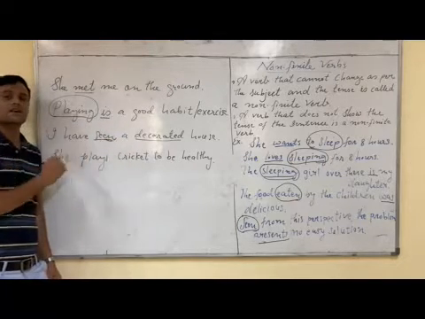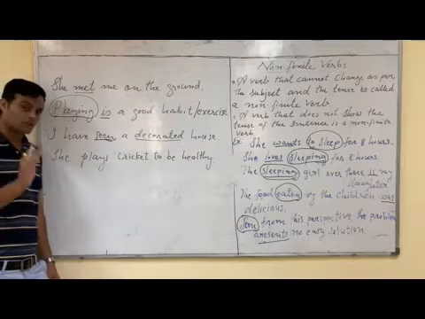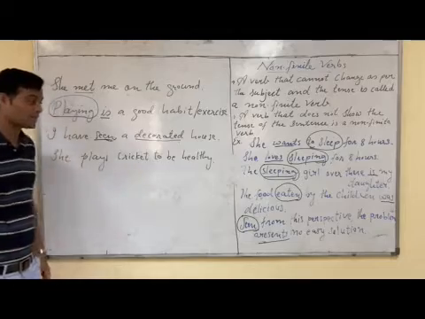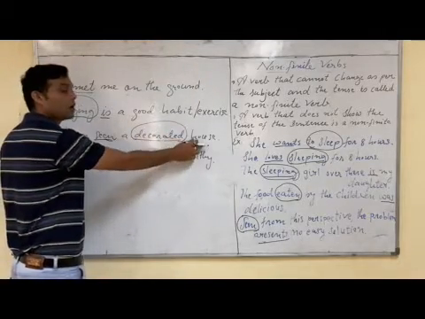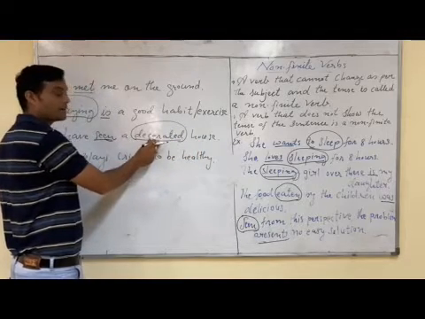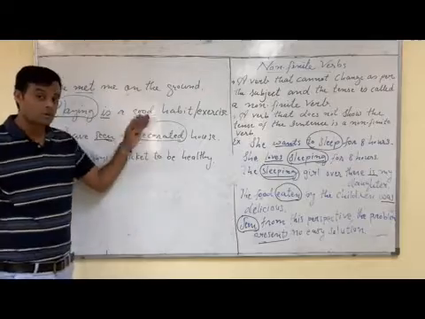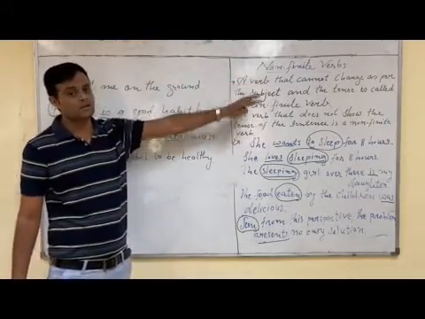So seen is our finite verb. And decorated is V3, it is participle but does not show the tense of the sentence. Here it does the function of an adjective for house. How was the house? Decorated. So decorated does the function of adjective, does not show the tense of the sentence. So decorated is a non-finite verb.